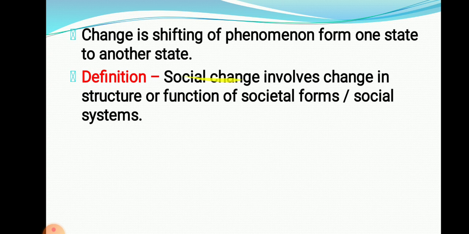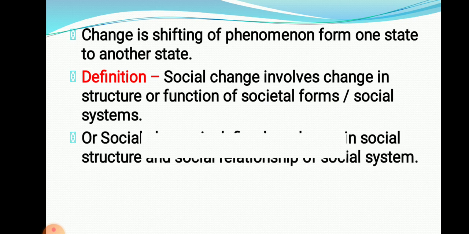Social change involves the change in structure and function of societal forms, the social system. Change in structure and function of the social system, social forms, is called social change. For example, previously there was a joint family. Now families are becoming nuclear ones. Change in the system. Previously the role of parents was different, now the role of parents is different. So, change in the forms.